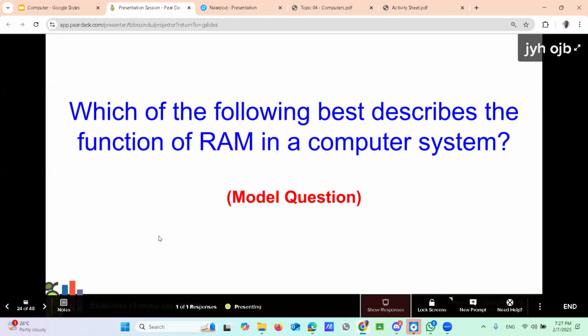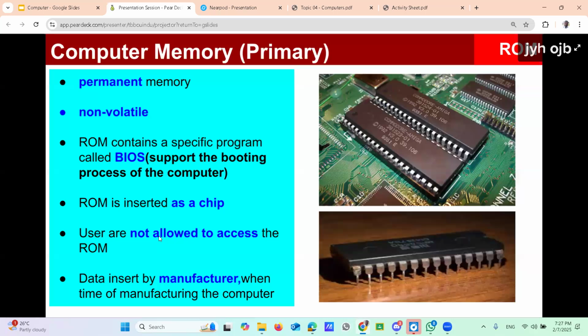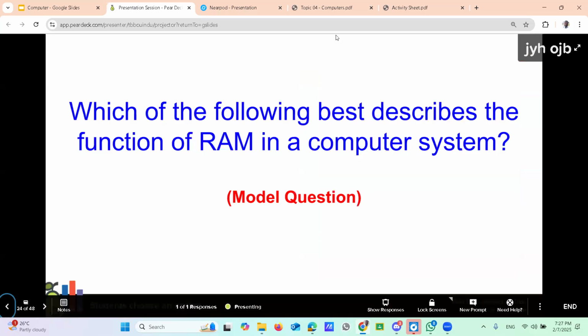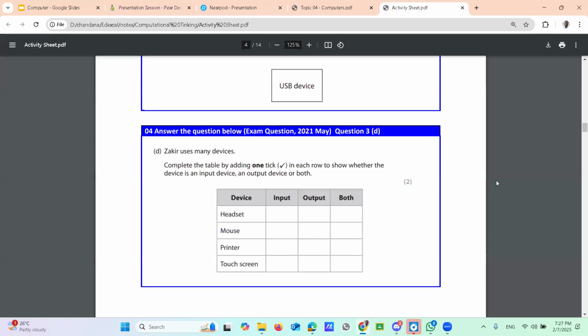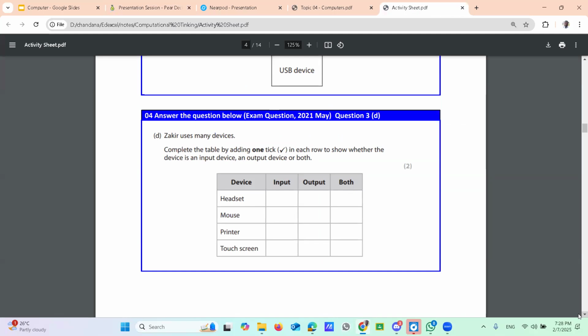The next one. Before coming to that part, there is another activity you want to complete. Back to the activity sheet now. Open the activity sheet again. I think it's already open.